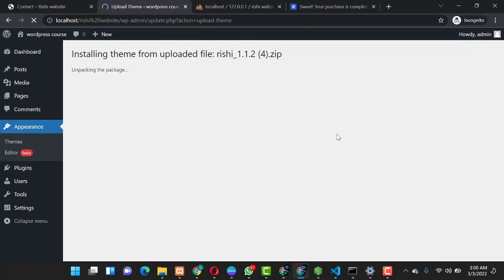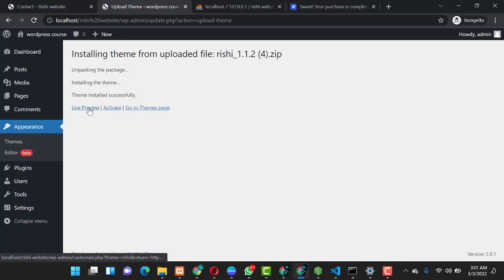It can take just a few seconds for everything to be done, so you just have to hold on and wait as the installation process goes on. So it has been installed, and we can do a live preview, we can activate, or we go to the theme page. So we just activate the theme.